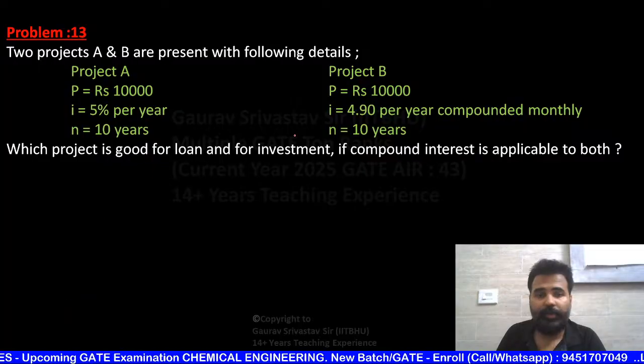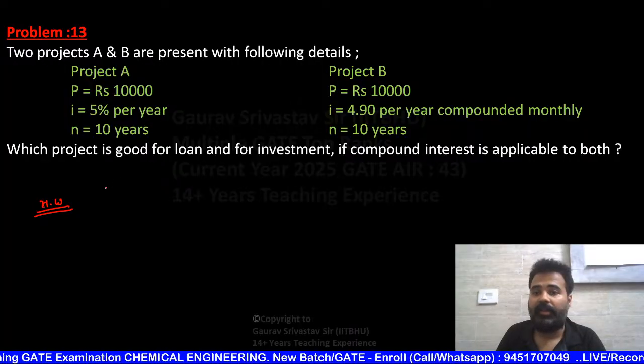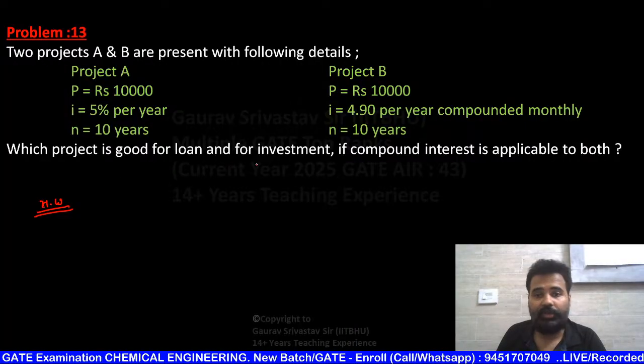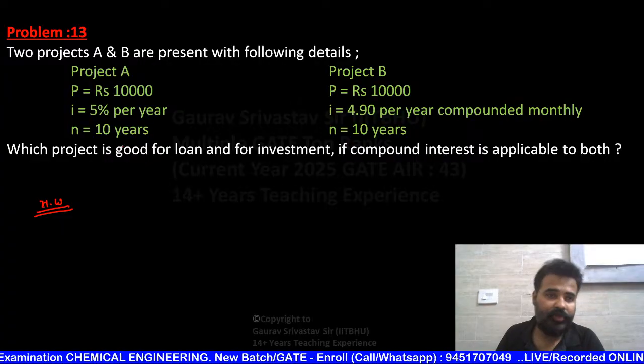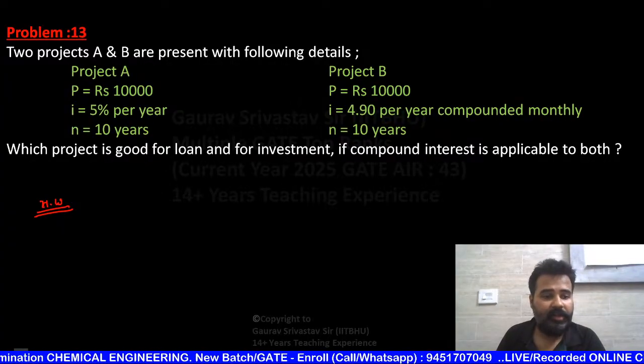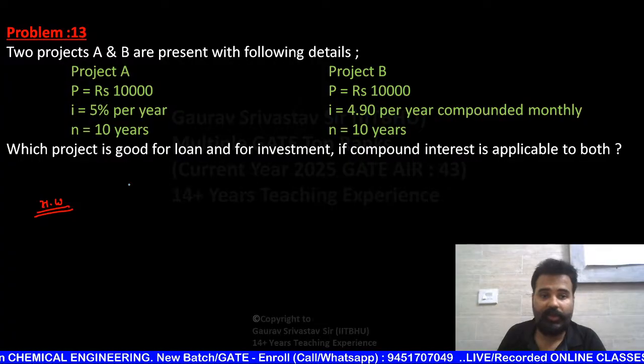And again, one beautiful question is there. This is also your homework. ये भी आपका homework है. Which project is good for investment if compound interest is applicable to both? So after applying compound interest, beta, you just have to compare the value of F in these two cases.